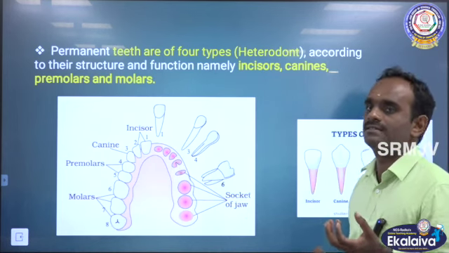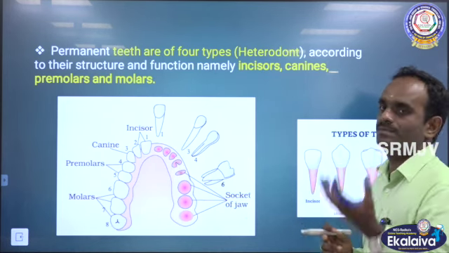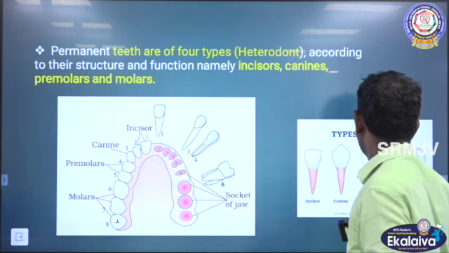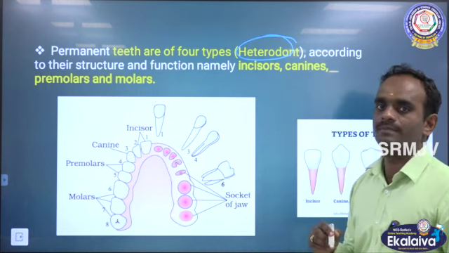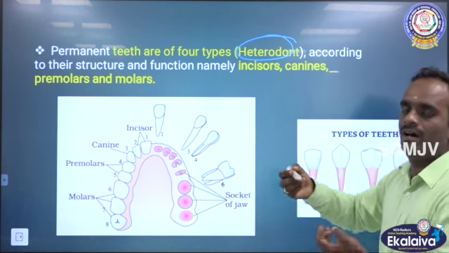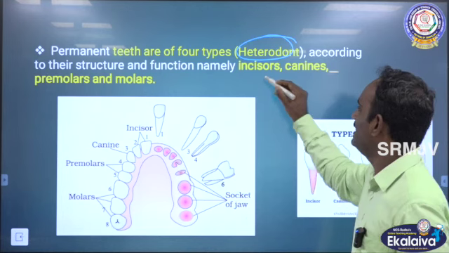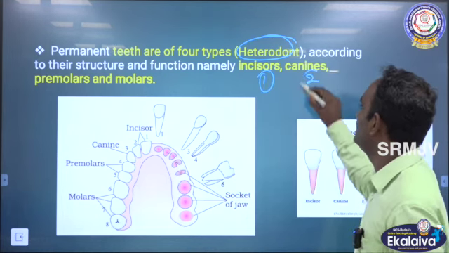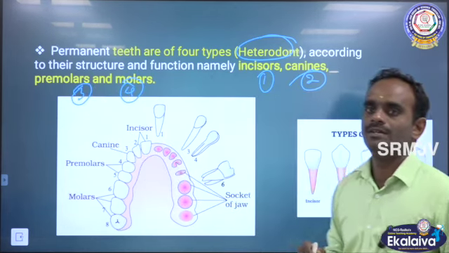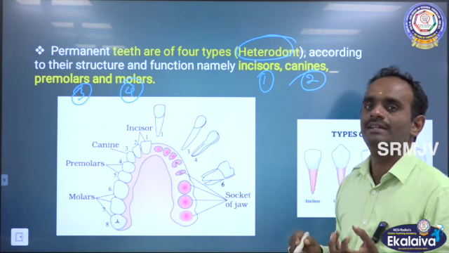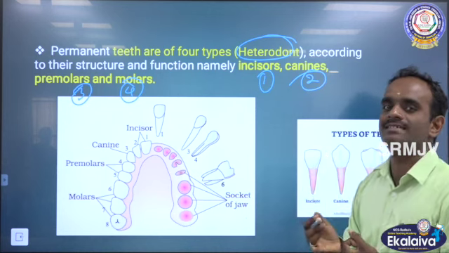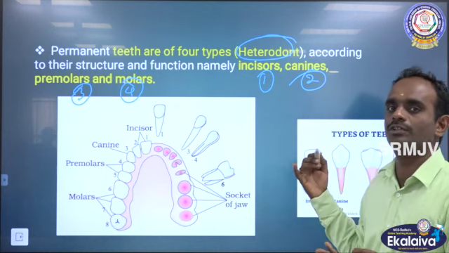The permanent teeth are of four types. It is said to be heterodont. It is a 2-mark question, children. What is heterodont? According to their structure and function, there are 4 types. One is incisor, second one is canines, third one is premolar, and fourth one is molar. So, based on structure and function, the teeth are of 4 types: incisors, canines, premolars, and molars.